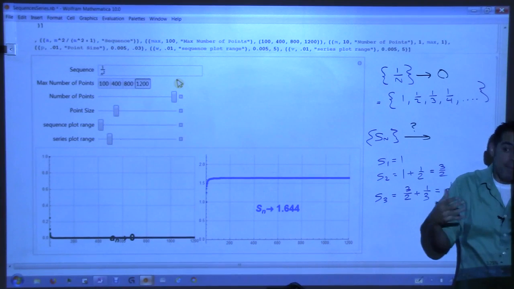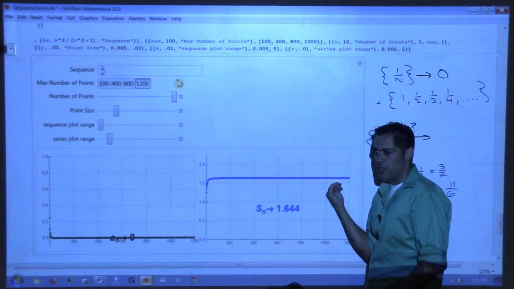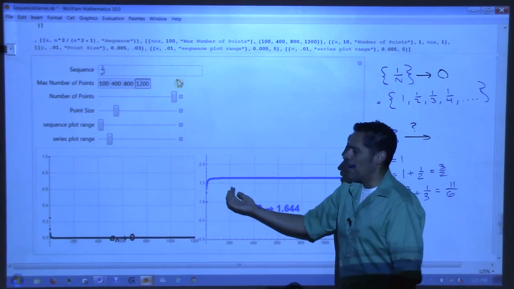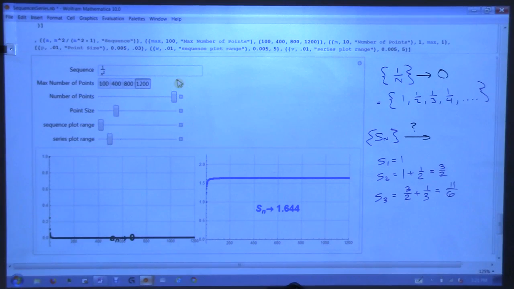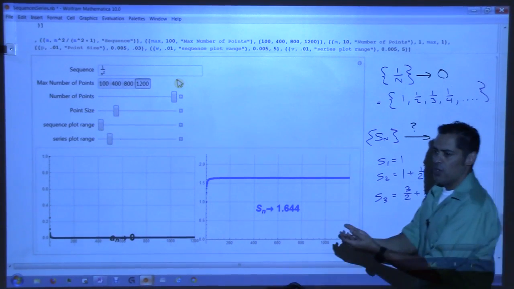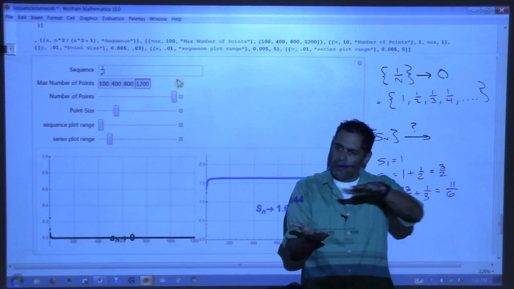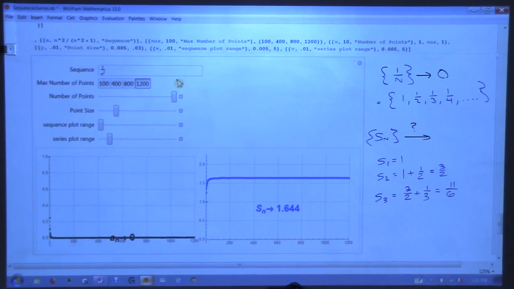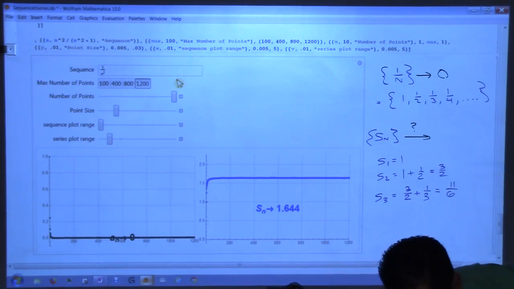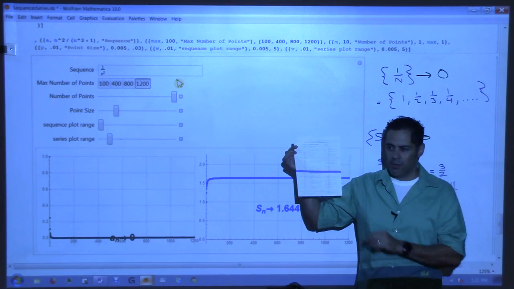It appears that for 1 over n squared the sum converged, but for 1 over n the sum was diverging, going to infinity. So our goal is, I give you a sequence, we create an infinite series out of it, and then we ask ourselves, does that converge or diverge? To help you do that, we will have all of these tools that we will use.